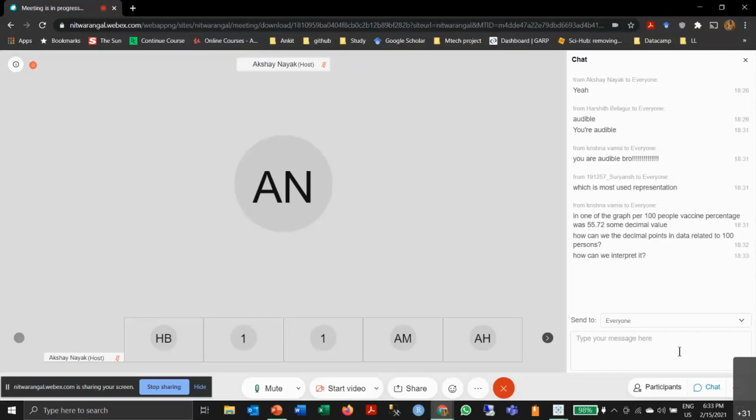So answering Vamsi's question about the graph with per 100 people percentage. Krishna, it is just a representation per 100. You can multiply it by 100 more and it will give you 5,572 per 10,000 people.